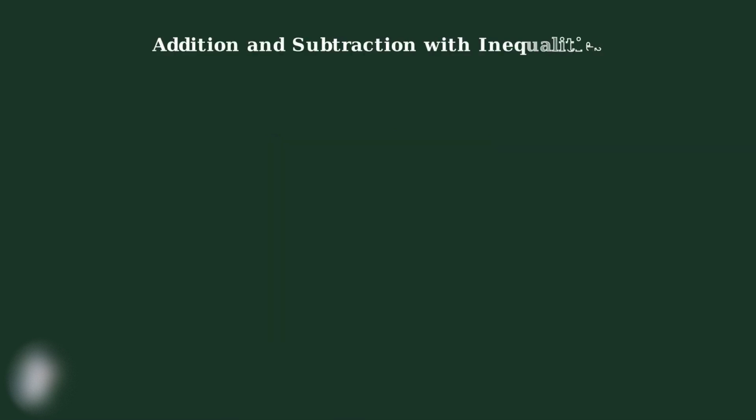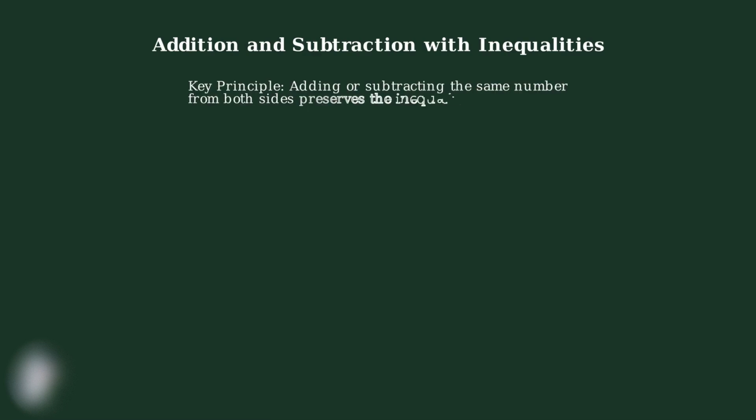Now we'll explore how to solve one-step inequalities using addition and subtraction. The fundamental principle is beautifully simple. When we add or subtract the same number from both sides of an inequality, the direction of the inequality symbol stays exactly the same. Think of an inequality like a balance scale.